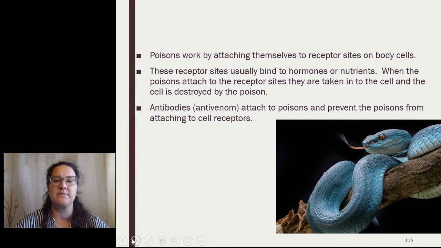Poisons work by attaching themselves to the receptor sites on body cells, which typically bind to hormones or nutrients. So then when those poisons attach to the receptor sites, they're taken into the cell, and the cell is now going to be destroyed by the poison. Antibodies, also known as antivenoms, will attach to the poison and prevent the poisons from attaching to the cell receptors.